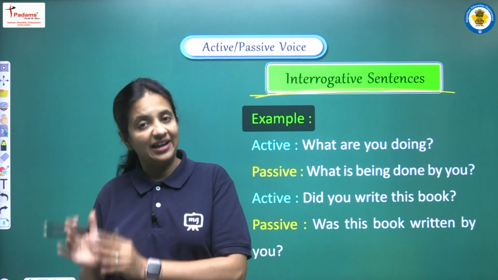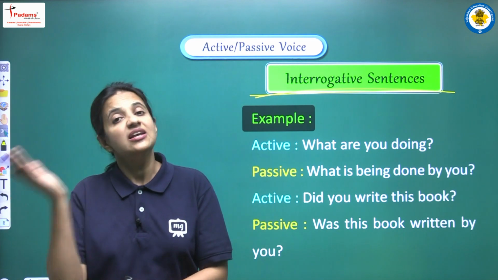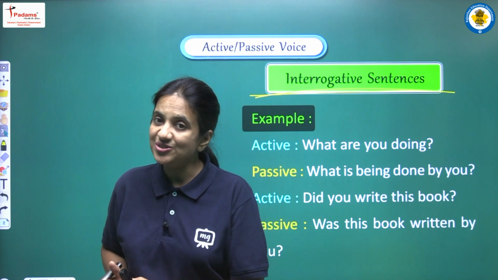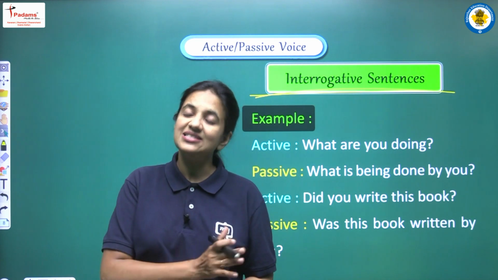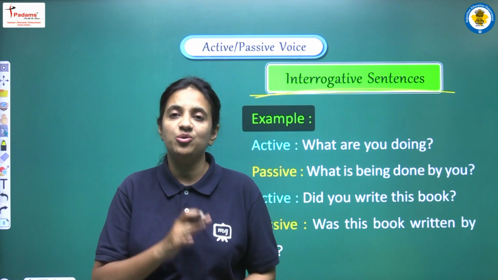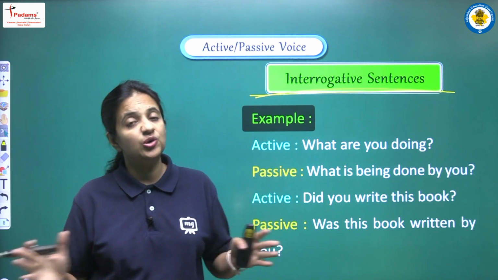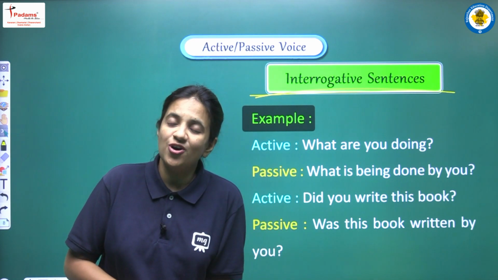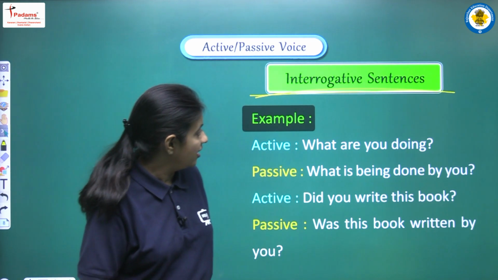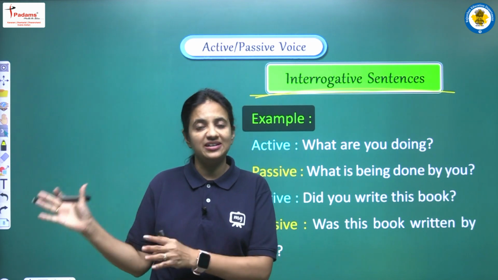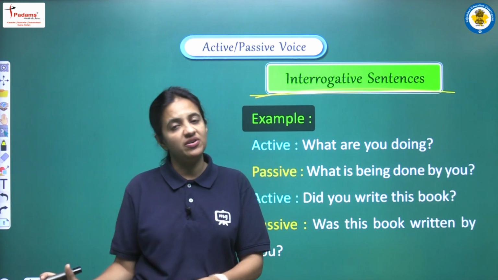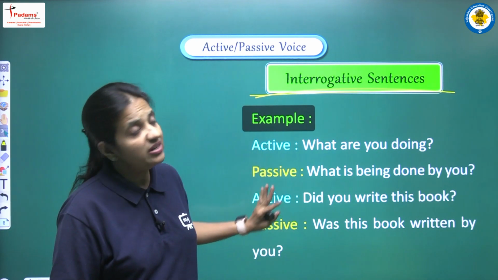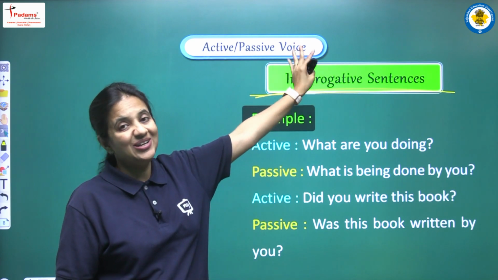If we are having negative sentence in the active voice, passive voice will be also in the negative form. If we are having interrogative sentence in the active voice, then yes, passive voice also will be in the interrogative form. So we don't need to change the form of the sentence. हमने who और whom जो है वो तो हम separately discuss कर चुके हैं, right? Because we were having some different structures in those sentences, and now we will discuss all the other interrogative sentences.